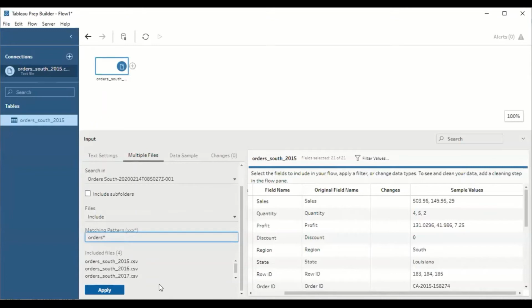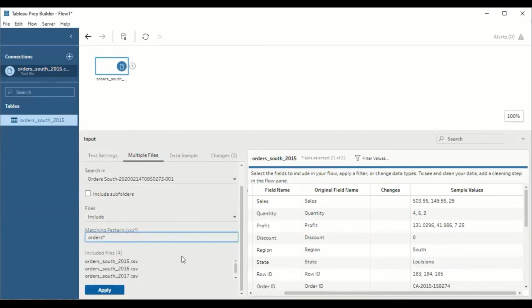So all the files which start with orders asterisk will be displayed. Similarly, let me check for another file, let us say ABC asterisk. The files are not available, right? So let us try to integrate the other file, orders.